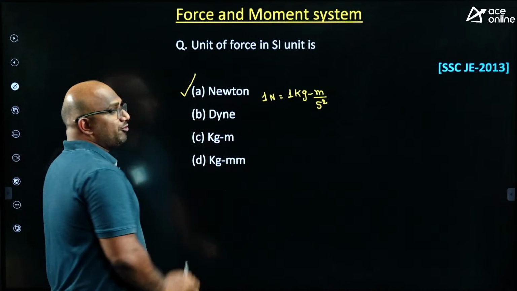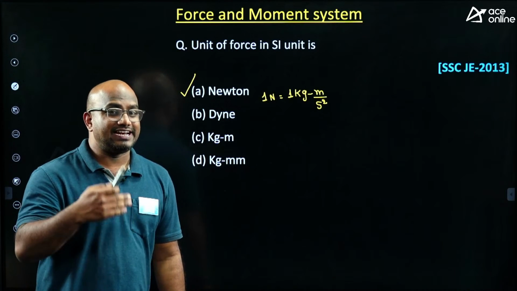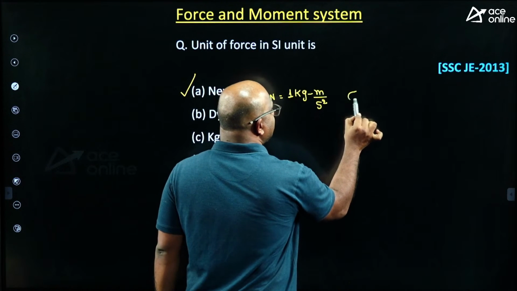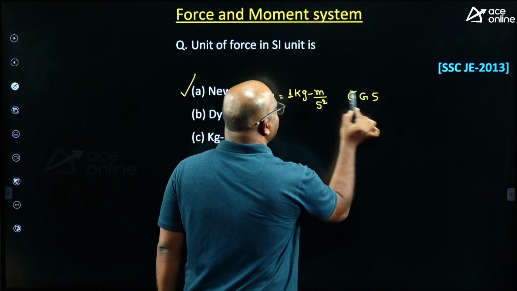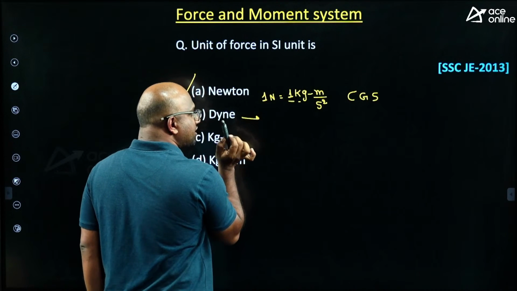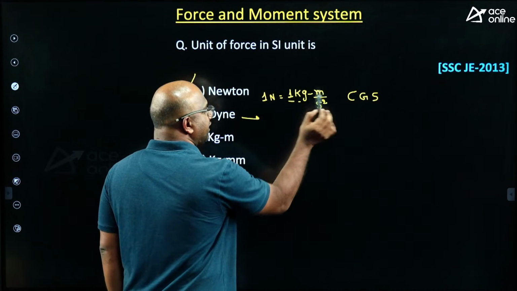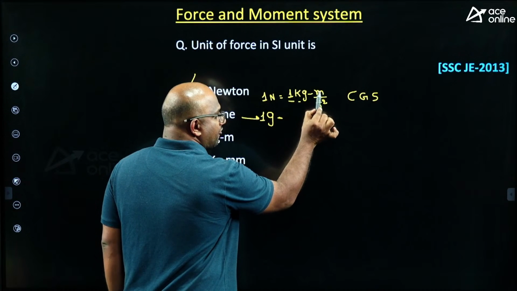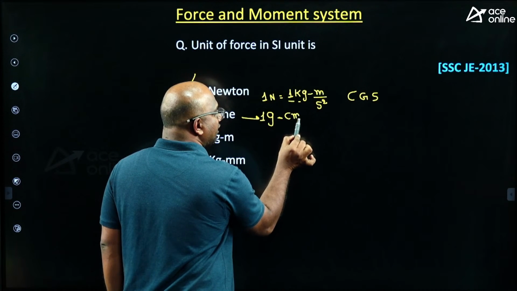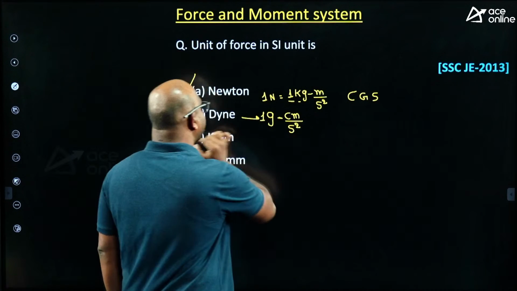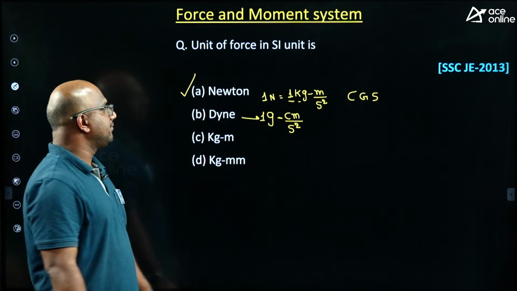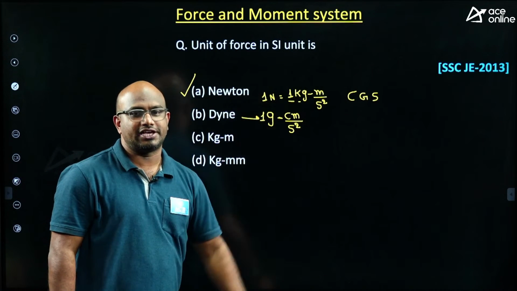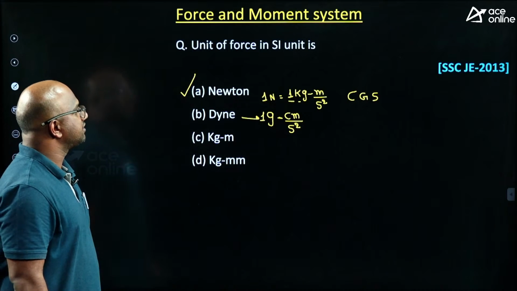Next, dyne. It is a CGS unit. What is the CGS unit? Centimeter, gram, second. So the mass is measured in grams. So one dyne must be equal to 1 gram, and instead of meter, we have to use centimeter. 1 gram centimeter per second square is the dyne. But anyway, he is asking about only the unit of force in SI units itself. So the right answer is option A.